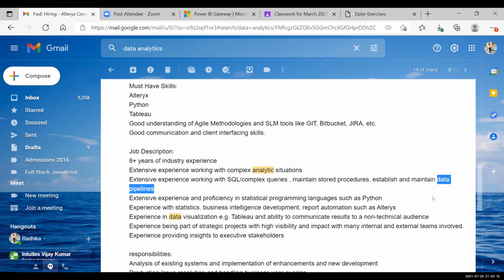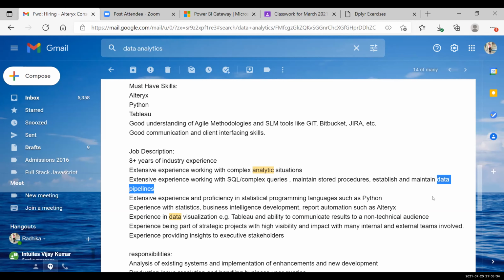We use Alteryx for that particular purpose only, maintaining ETL tasks: extraction, transformation, and loading of the data. If anyone asks me, how do you maintain a data pipeline? What does it mean? What is a pipeline, right?